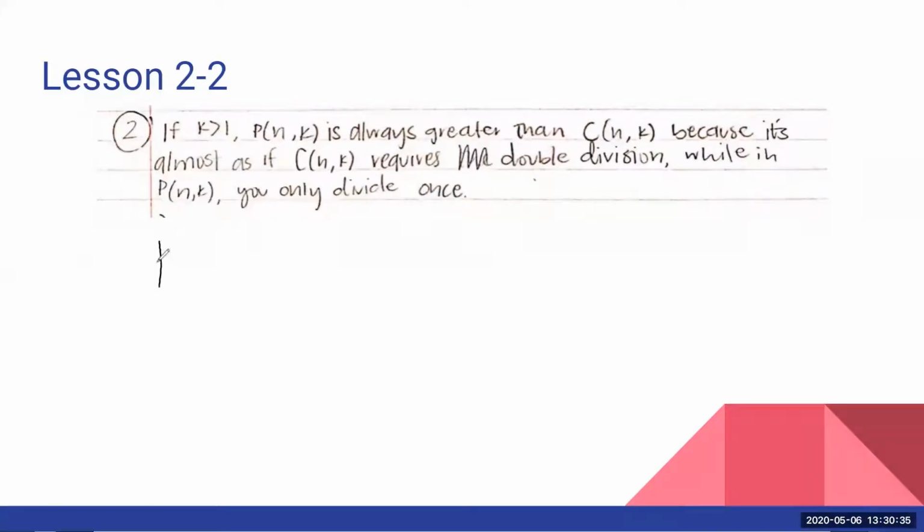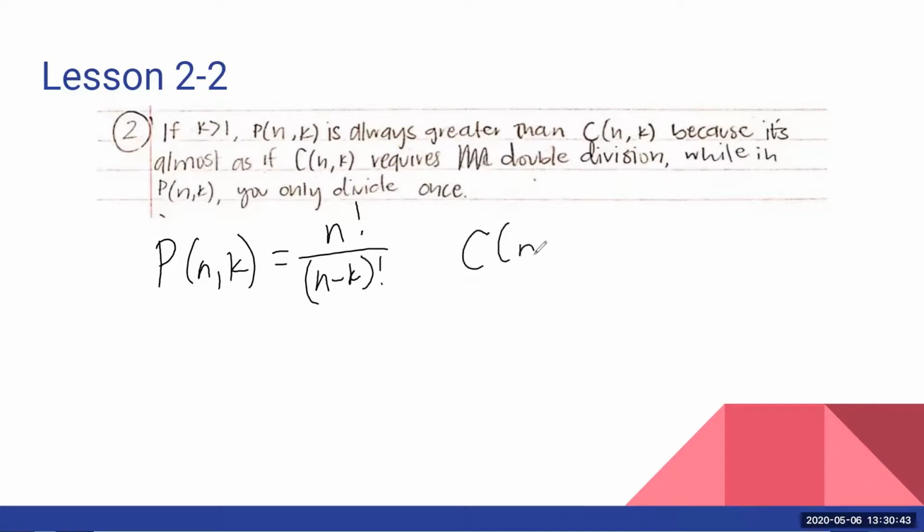For P, we've got n at the top, and we've got n minus k at the bottom. Now for C, we get what this person calls double division, okay? And what they mean is we've got the n minus k, but combinations include dividing by k factorial.